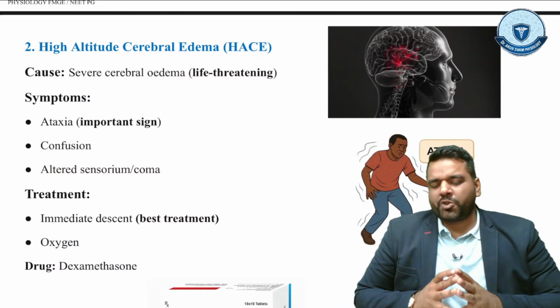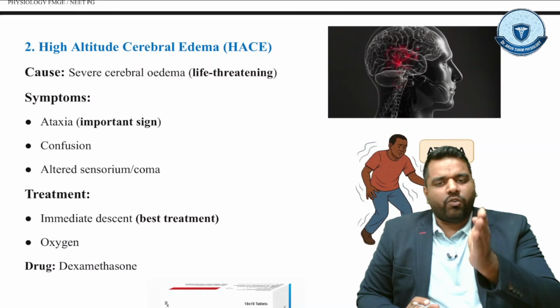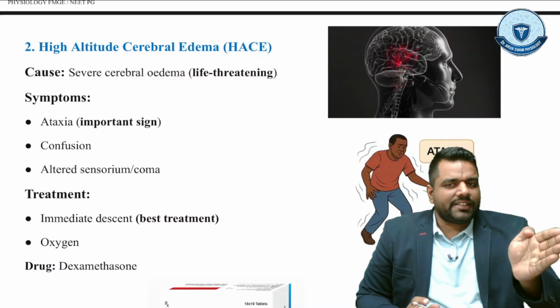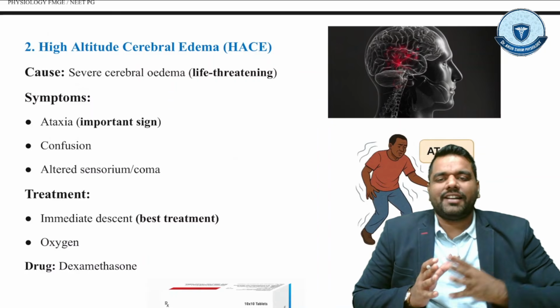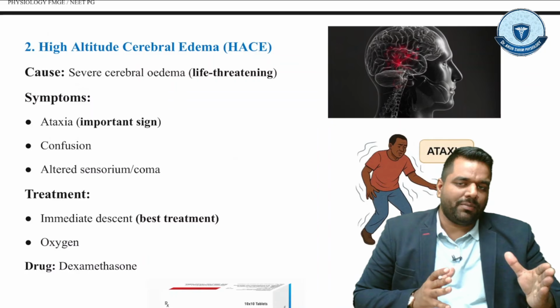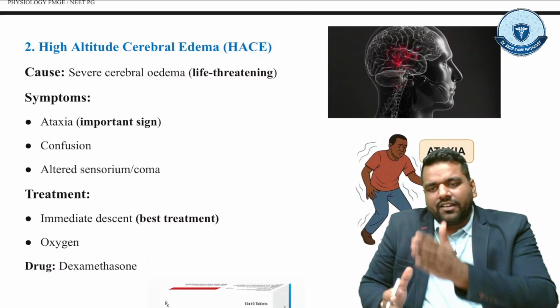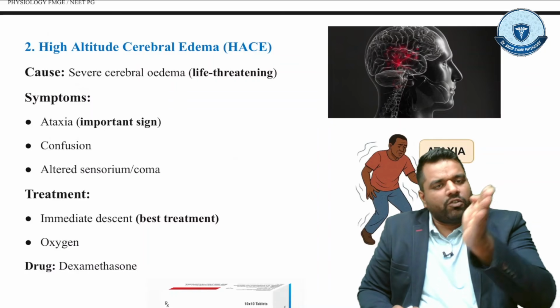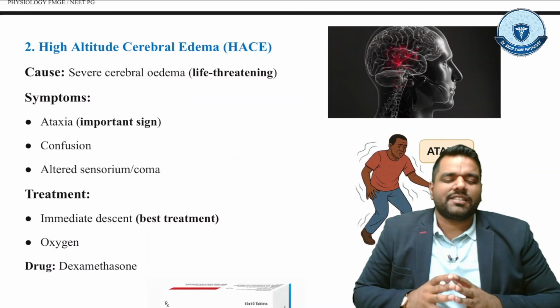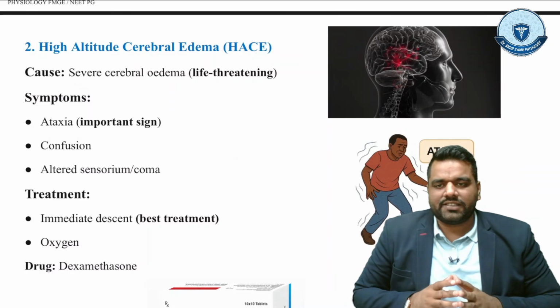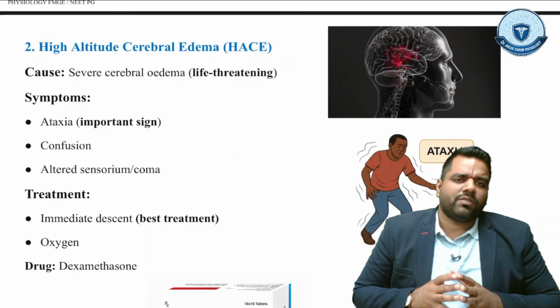So if the MCQ is showing there is a headache, vomiting, nausea, ataxia, confusion and altered sensorium, what is the diagnosis? That is high altitude cerebral edema. If MCQ is saying there is a headache, nausea, vomiting and mild cerebral edema, the answer is AMS, acute mountain sickness. So now what's the treatment of this HACE?